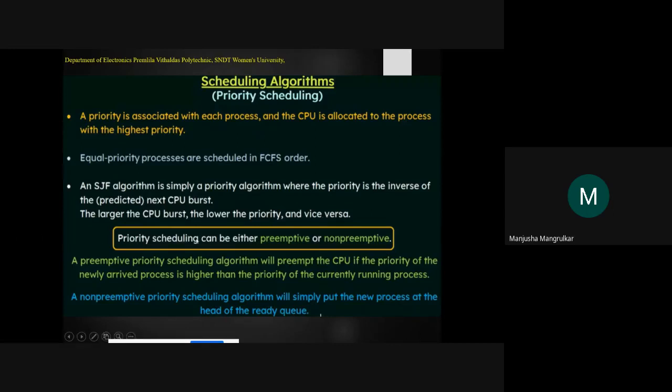So now the priority scheduling can be either preemptive or non-preemptive. Preemptive means what? It is a standard: whatever priority we have assigned, it stays the same. Non-preemptive means what? After one cycle of the process queue, for the next process queue, better priorities are changed.